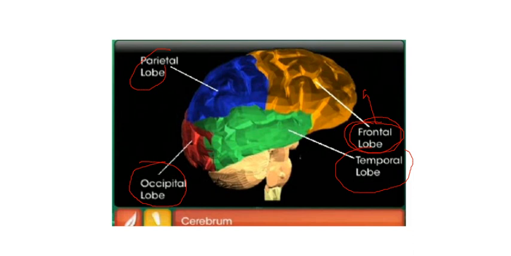Just opposite to the frontal lobe, there is an occipital lobe, and around the ear regions there are temporal lobes, and we have the parietal lobe. Let us discuss briefly the functions of the parietal, frontal, each part of the forebrain, each lobe of the forebrain.